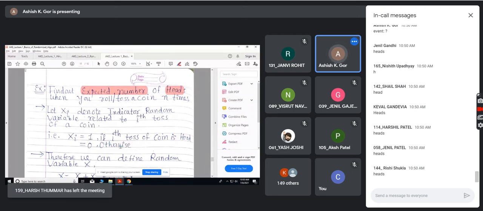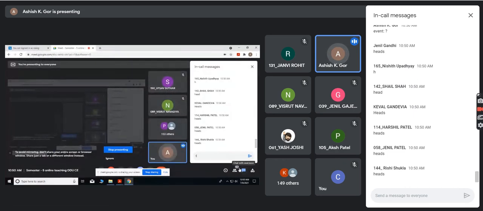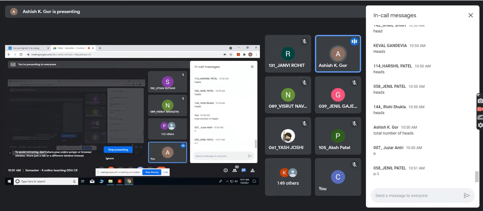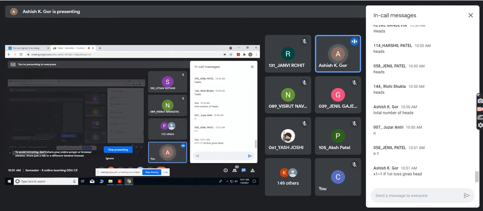Can you tell me what is the total number of heads? I'm not asking about expected. How will the total number of heads be written? Listen, I toss a coin n times. X1 will be 1 if the first toss gives head, and X1 will be 0 otherwise. Otherwise means if it is a tail.